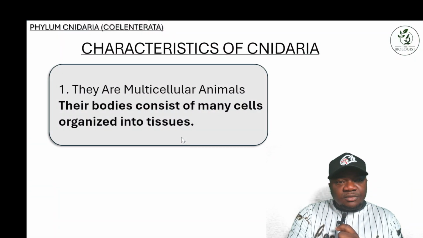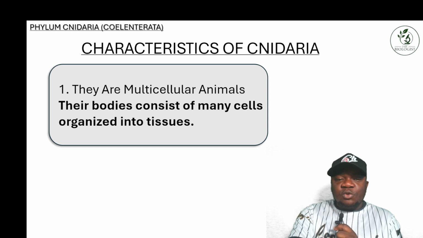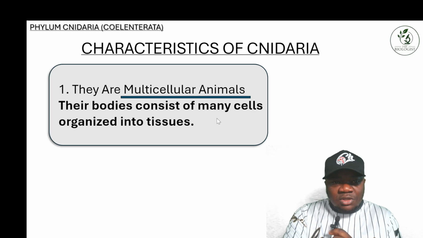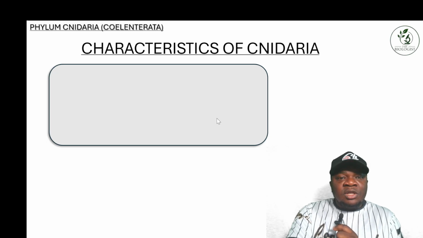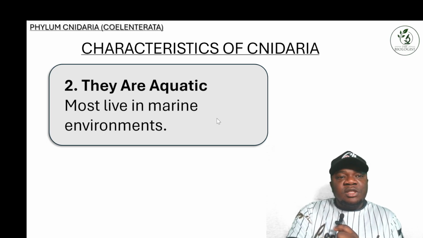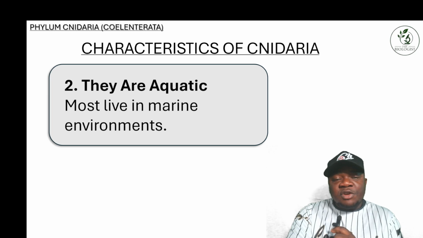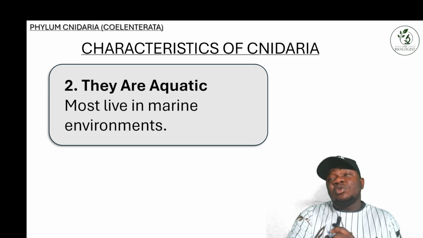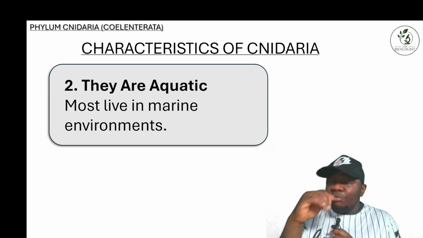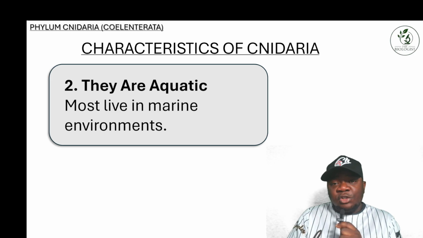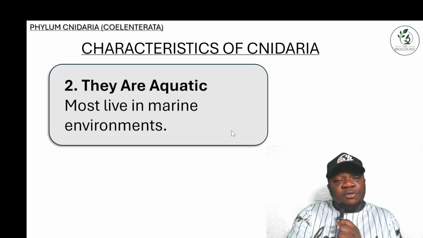Then we're going to go through some characteristics of the cnidaria. The first one is they are all multicellular animals. Why? Because their body contains many cells, and these cells are organized into tissues. The next one, they're aquatic. Most live in marine environments, which means saltwater environments like the seas and oceans. But don't forget that some of them are found in fresh water, like what I mentioned before.